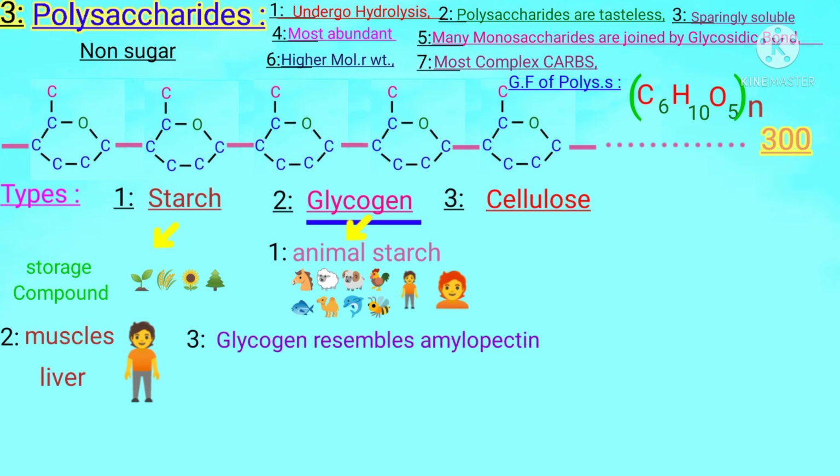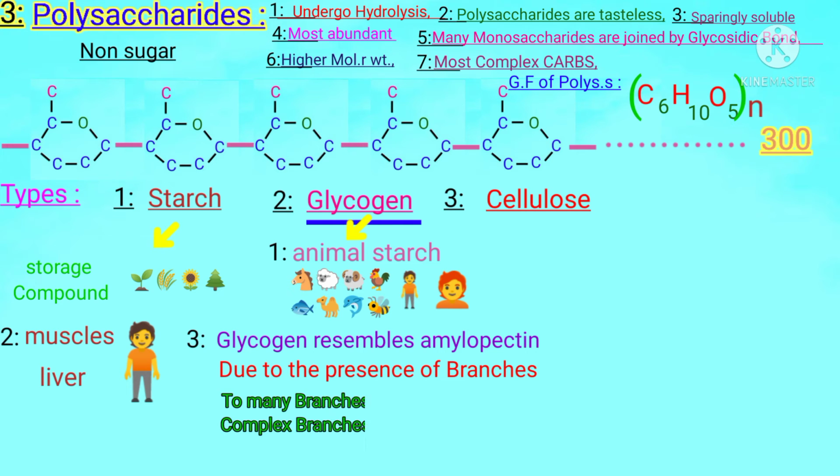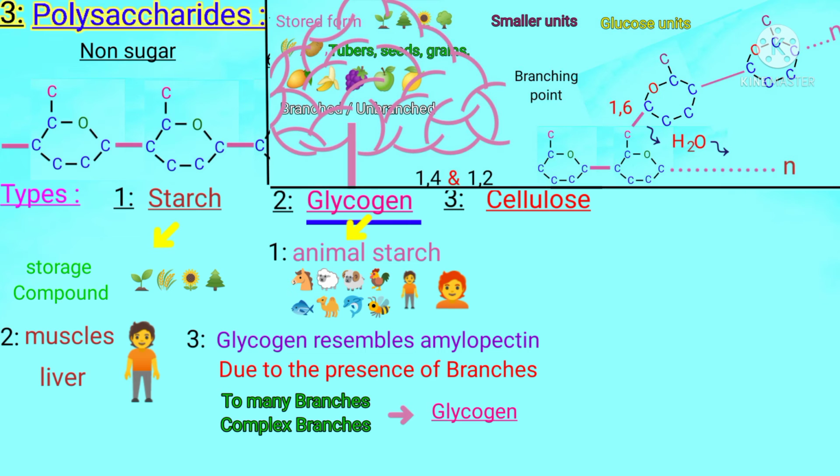Why, students? Why? The answer is that due to the presence of branches. Because, students, too many branches, complex branches are present in glycogen. About branches, we have already discussed. So simple branches are present in amylopectin, but too many branches like these are present in glycogen.